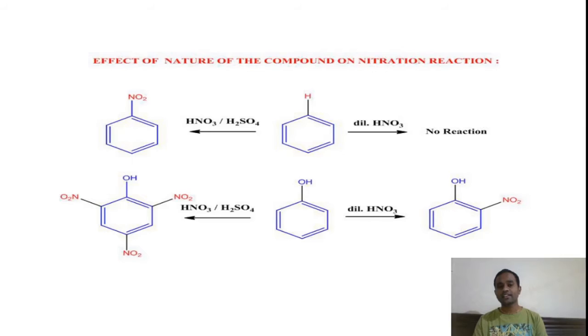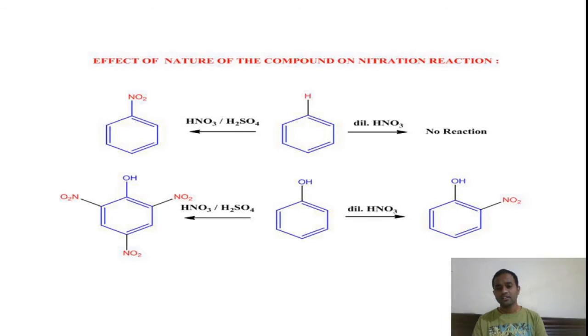The third factor is nature of the compound on which the nitration is taking place. If you look at the first example, the compound on which nitration is taking place is benzene. In the second example, the compound I have taken is phenol.